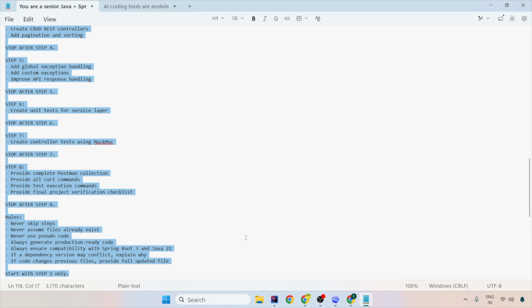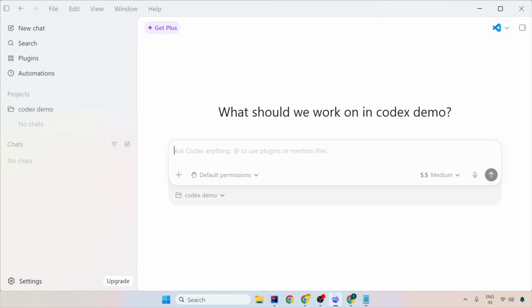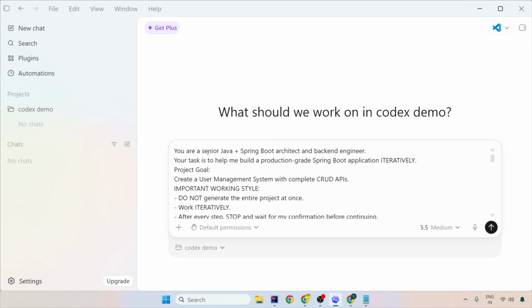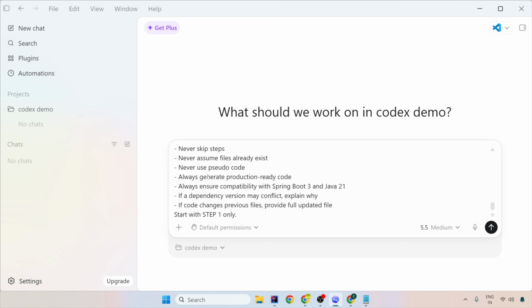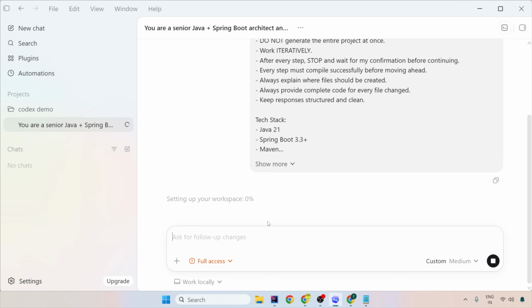Now I'm going to copy this whole prompt, go into Codex and paste it. So now when I paste this prompt here, see, this is the default permission. It will take some time to create the files. What you can do is give full access. Codex gets full access over your computer, which is an elevated risk. Do not do that if it is your office laptop. Only if you have a personal laptop should you do this. Otherwise, go on with the default permissions, no problem. This is my own personal system, so I can continue with full access.